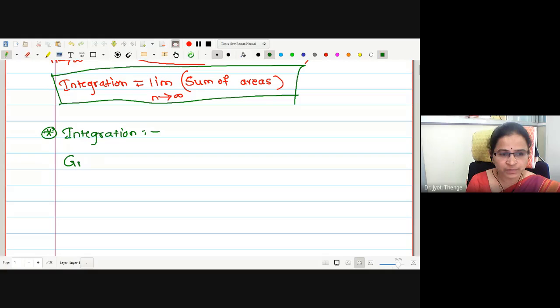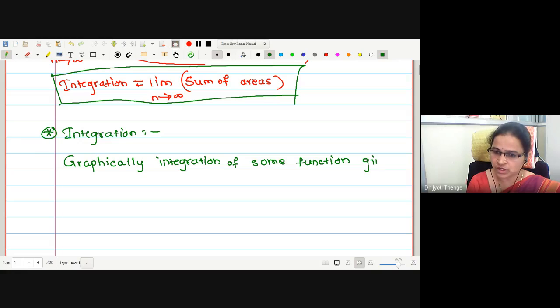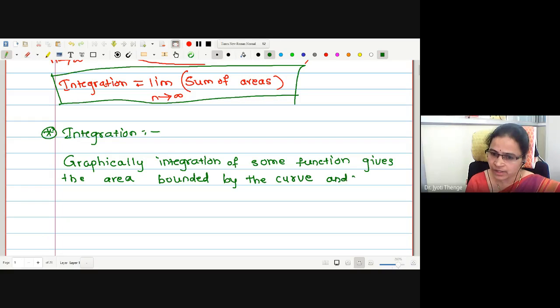Let me write: graphically, integration of some function gives the area bounded by the curve. Correct? Area bounded by the curve and x-axis.